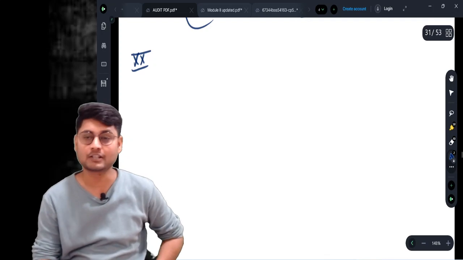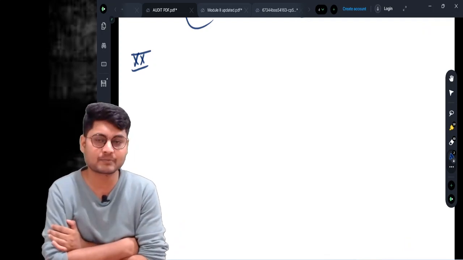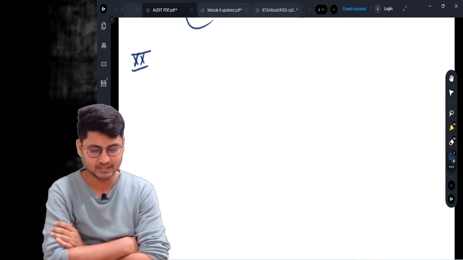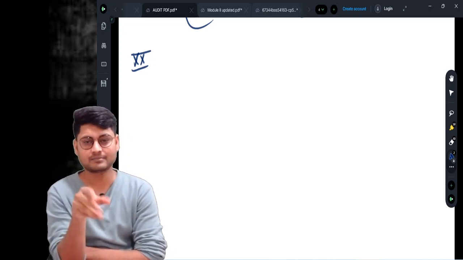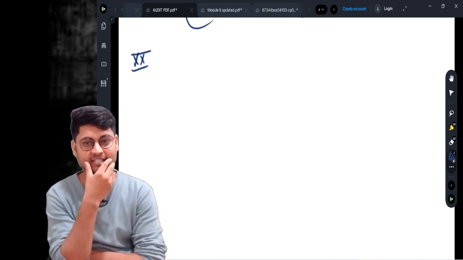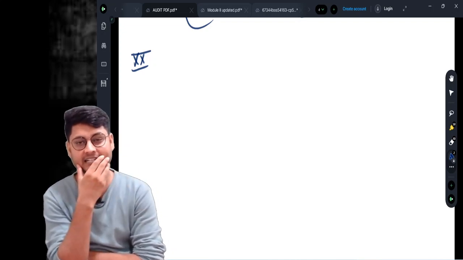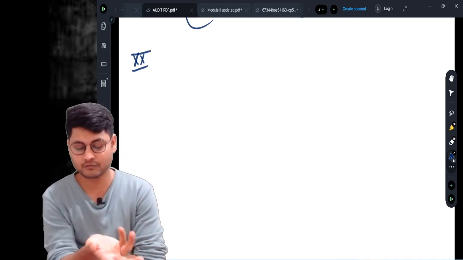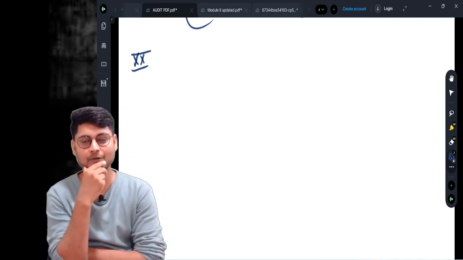Clause number 20 talks about CSR activity, corporate social responsibility. Now, there is one section called section number 135. It is an advantage for me to teach this CARO 2020, because whatever sections I talk about here are already there in CA Inter, and I have been teaching CA Inter law for the last 3 or 4 years. For that reason, it becomes easy for me to teach CARO 2020.